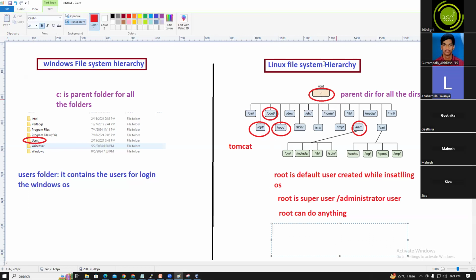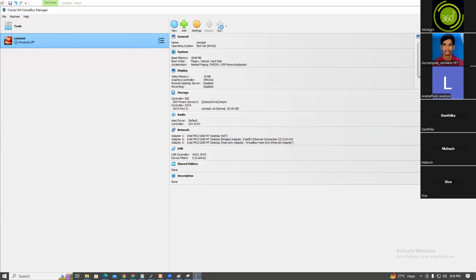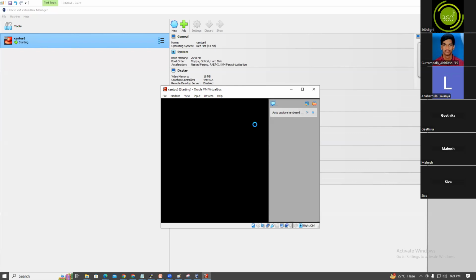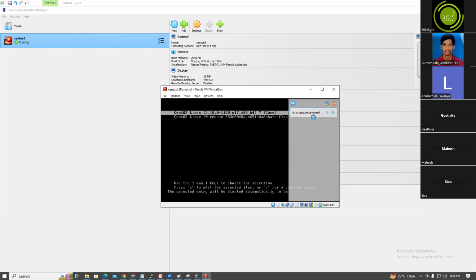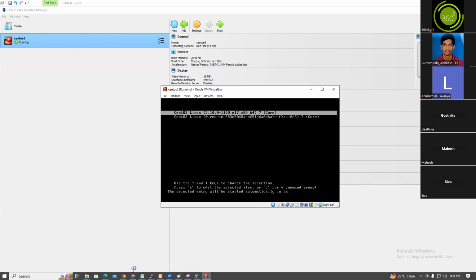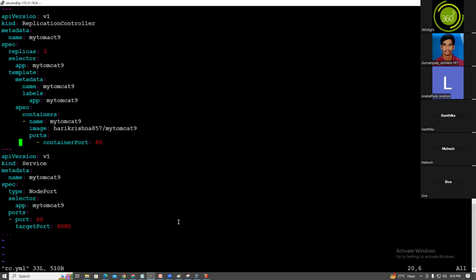So how are you interacting with this OS, guys? Windows is a GUI, but Linux is a CLI, command line interface. How do you interact with the OS, guys? I will show you this one.